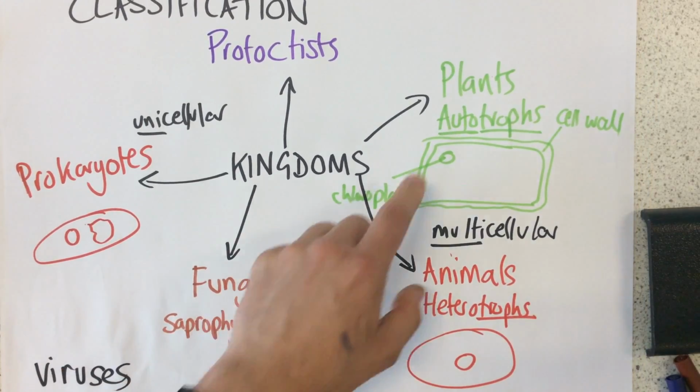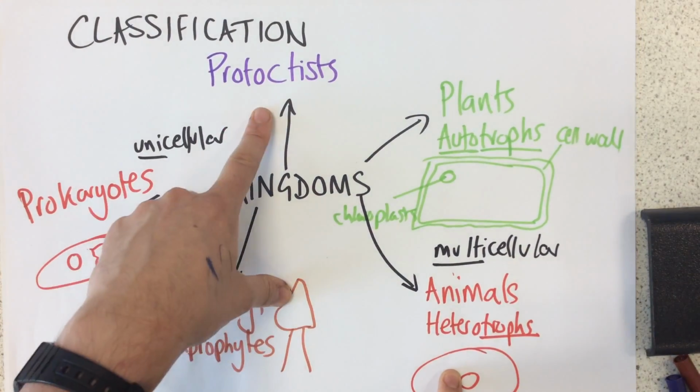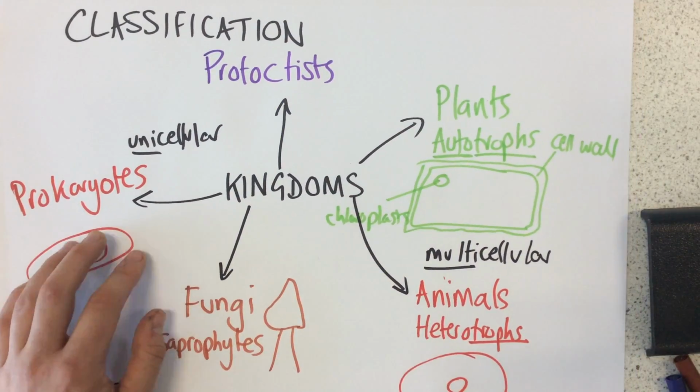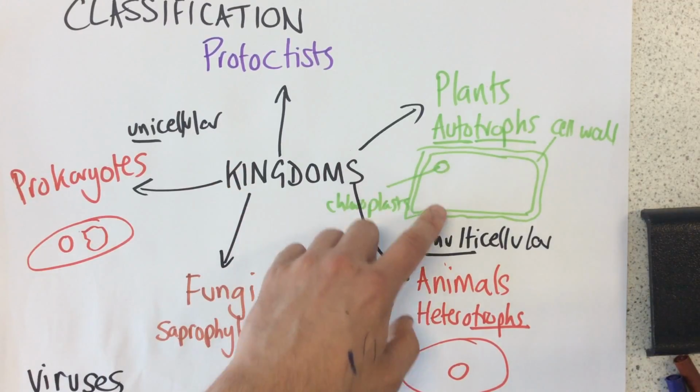So just to summarise, the 5 different kingdoms are plants, animals, fungi, prokaryotes and protists. This is the way to classify different organisms based on different features of each organism.